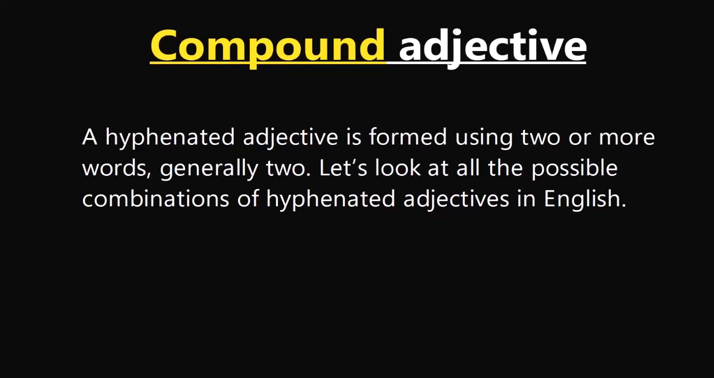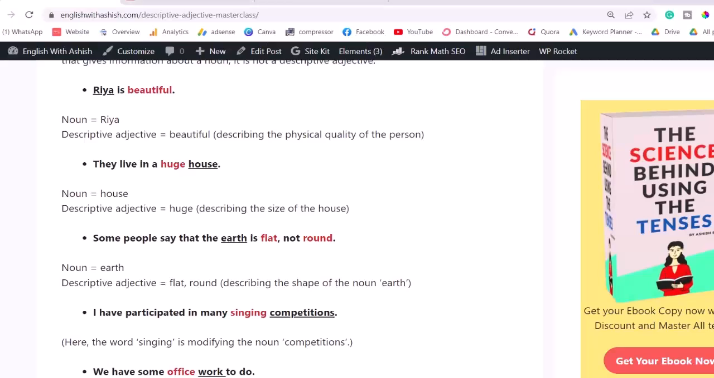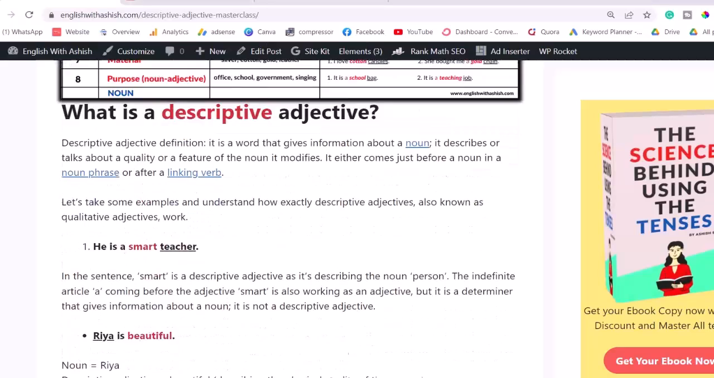Sometimes you can also compound two words, right? You can bring two words together and use them as one particular word, one particular adjective. All right. And these are called compound adjectives. A hyphenated adjective, a compound adjective is formed using two or more words, generally two. Okay. We are not going to look at all the possible combinations of hyphenated adjectives in English. If you really want to do that, it's actually available on the site.